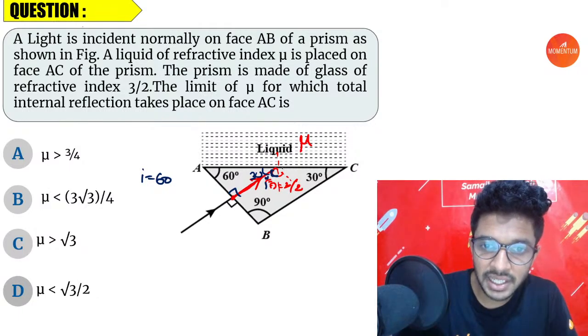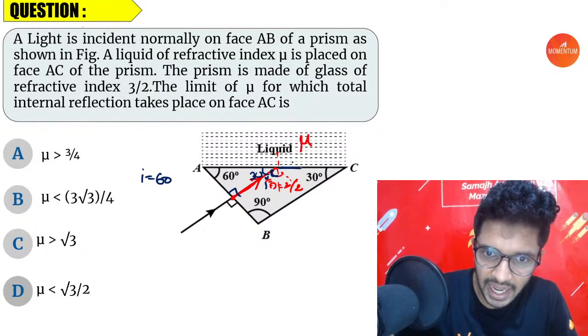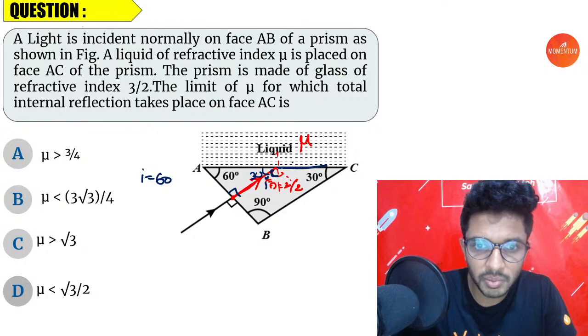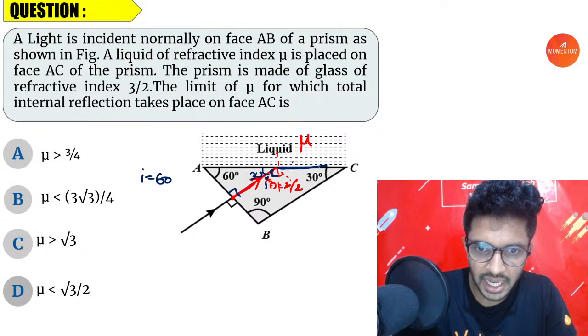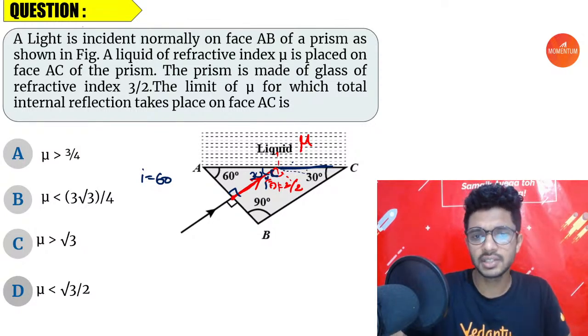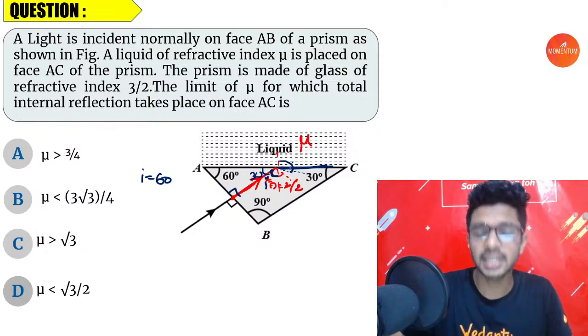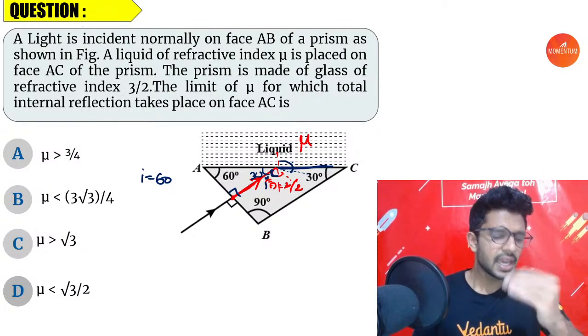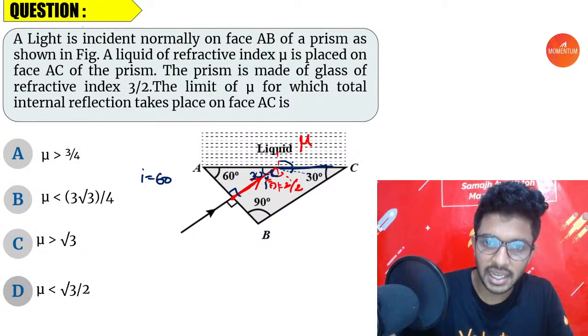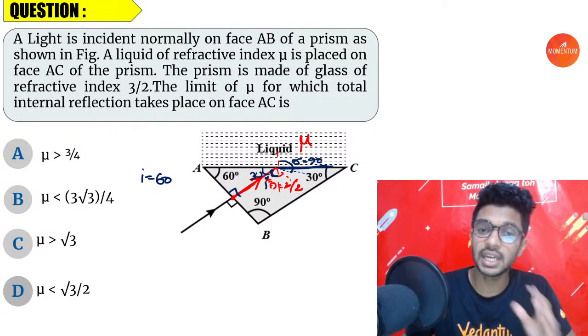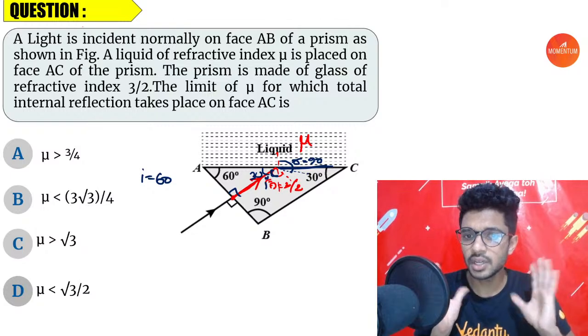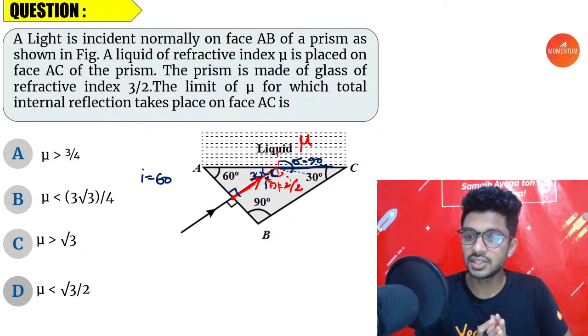So the minimum condition for the light ray, instead of going into the second medium and coming back, is that the refracted angle should be passing a bit more than the line of separation. This is the line of separation. If it wants to come back, it should be a bit more than the line of AC, which means the refracted light ray should be like this. Which means the angle should be greater than 90 degree. So in the limiting condition, let us say that the angle of refraction is almost 90 degree. We are considering the limiting conditions, right?